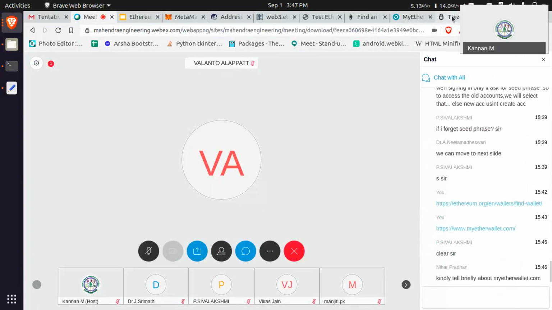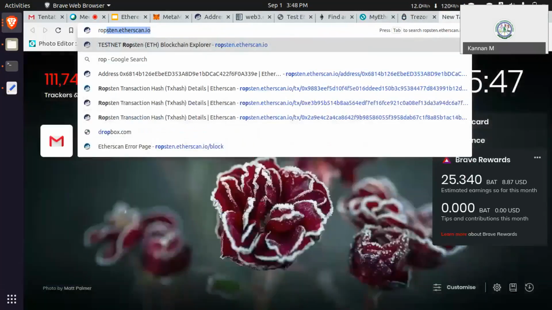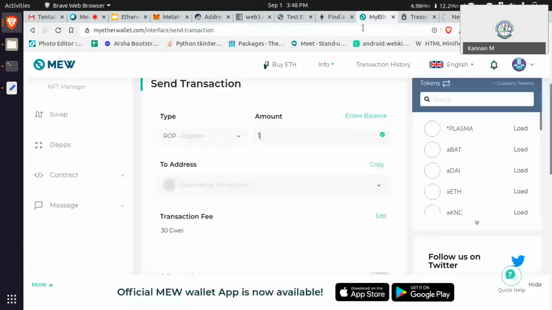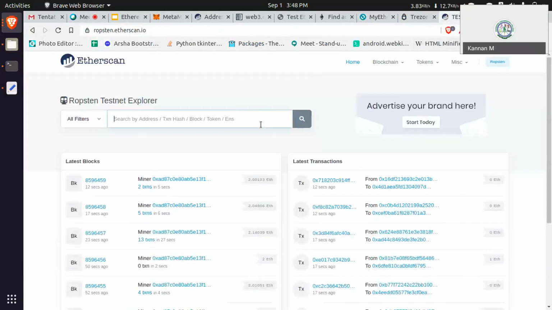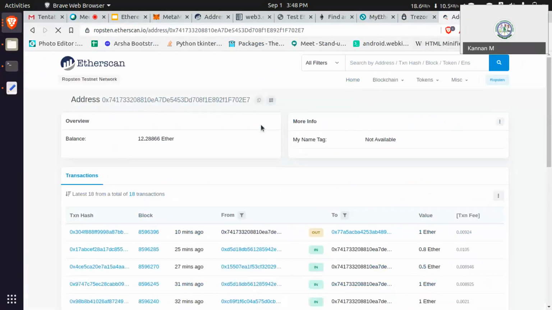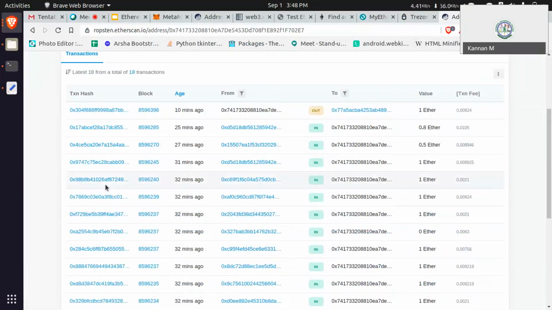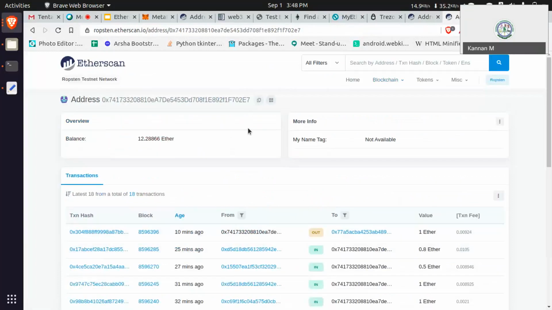Let's see. Some person transferred 1 Ether to me, so I'm going to transfer this to this person. But I don't know about this address person. That is the main thing.